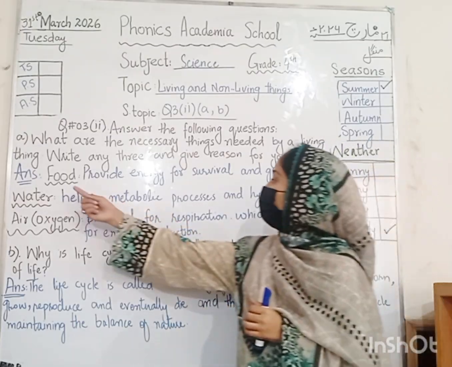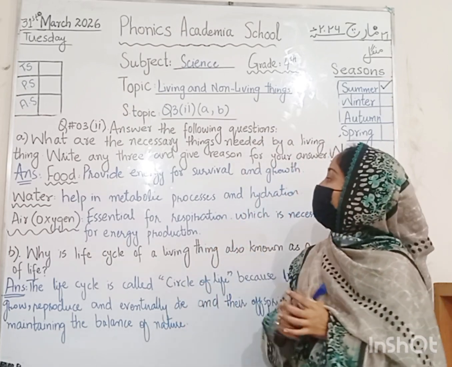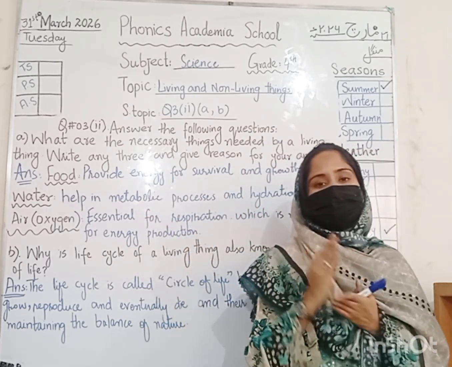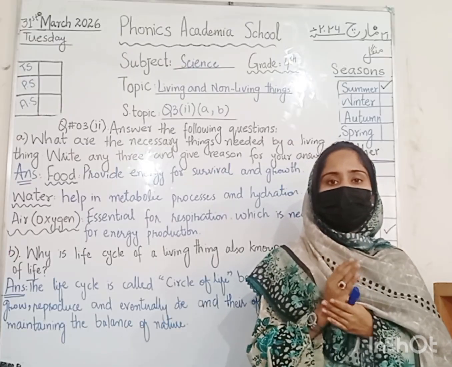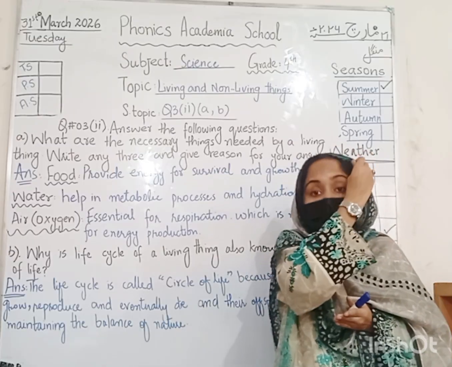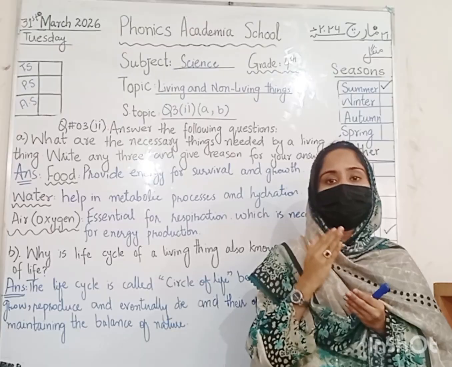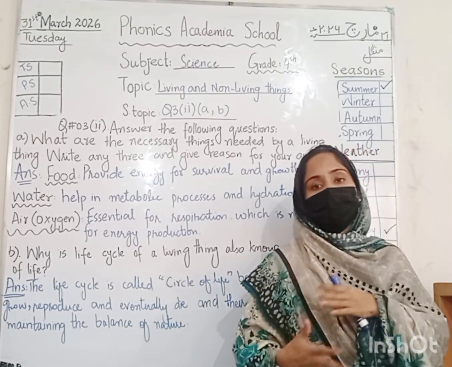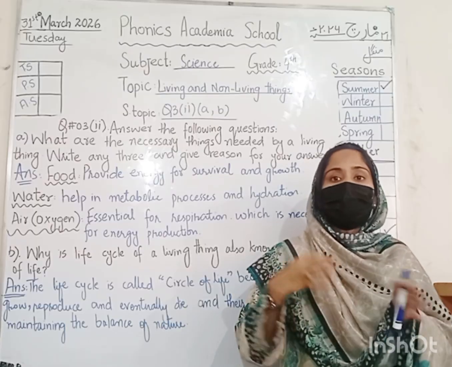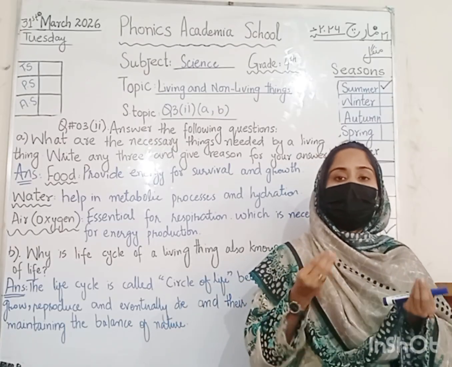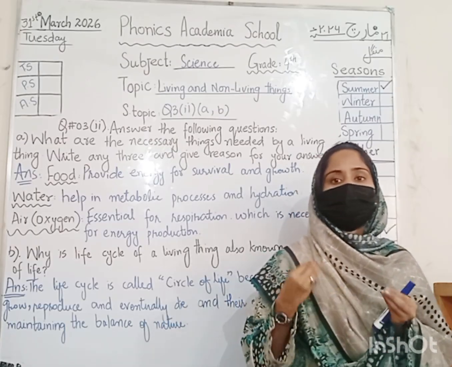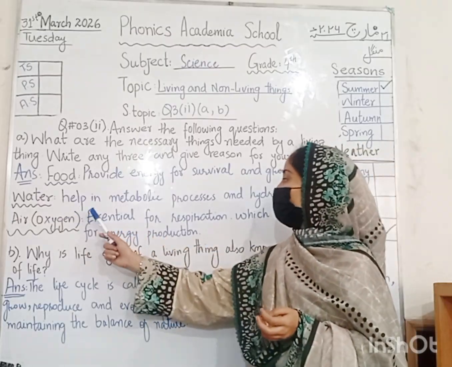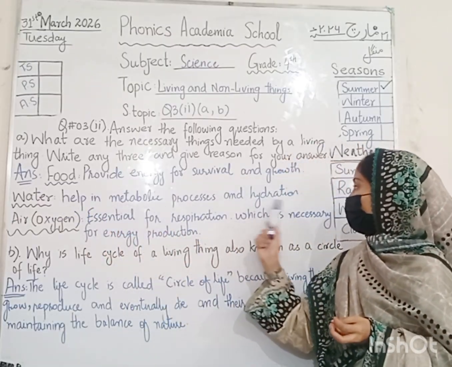So first one is food. Food provides energy for survival and growth. So first necessity or first important thing that is required by a living thing is food. Very much needed to grow, to have energy, and for survival. Means that if you want to live a life, you must need food to get energy and to do your daily course. Okay. Next one is water, helps in metabolic processes and hydration.